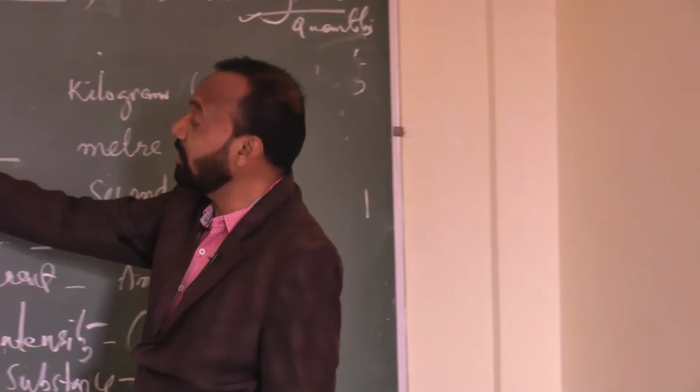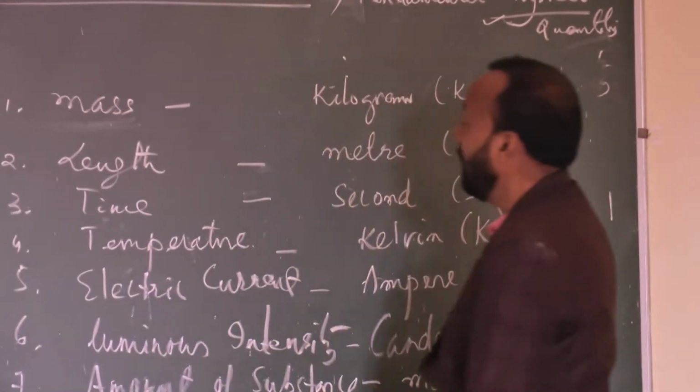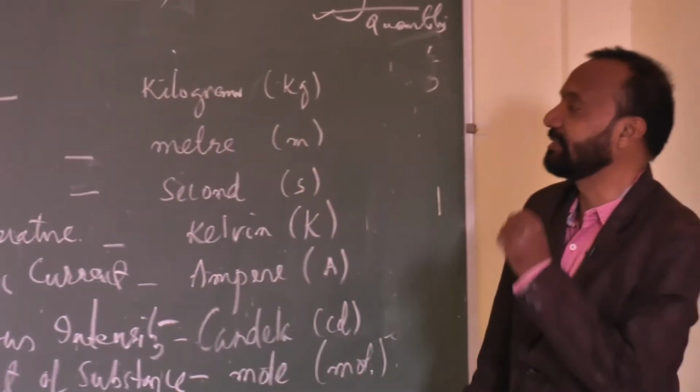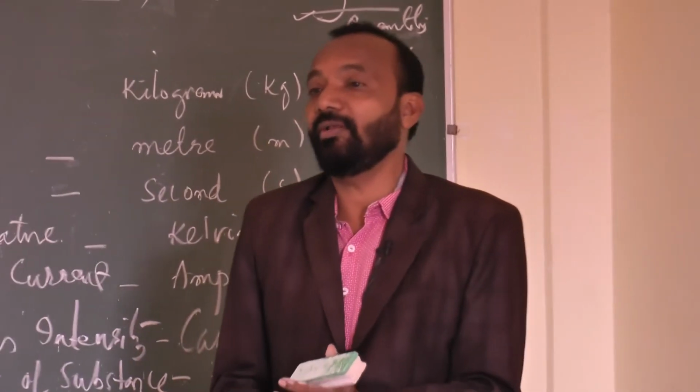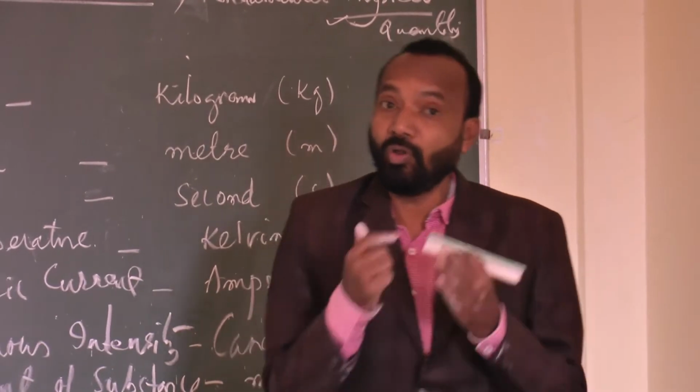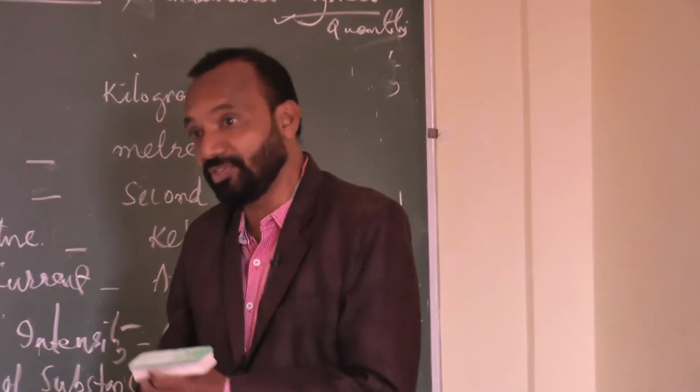These are called quantities, and with the help of these quantities we can measure natural phenomena which follow the laws of physics.